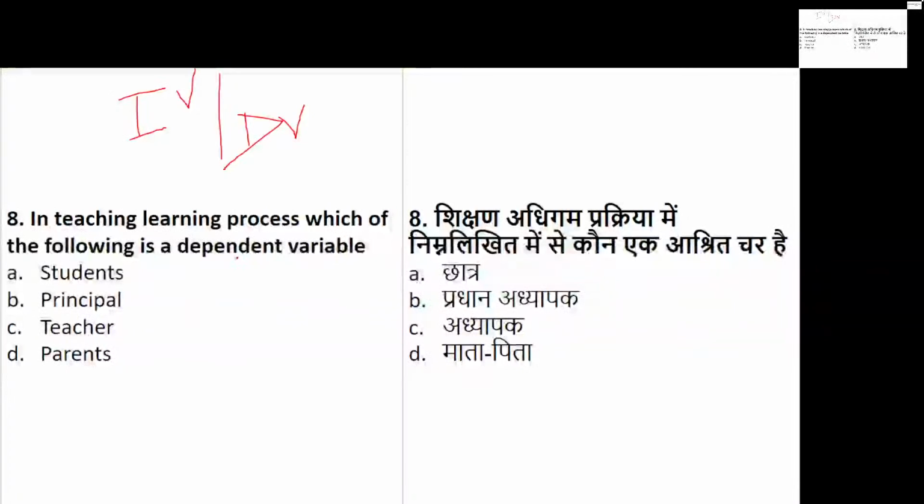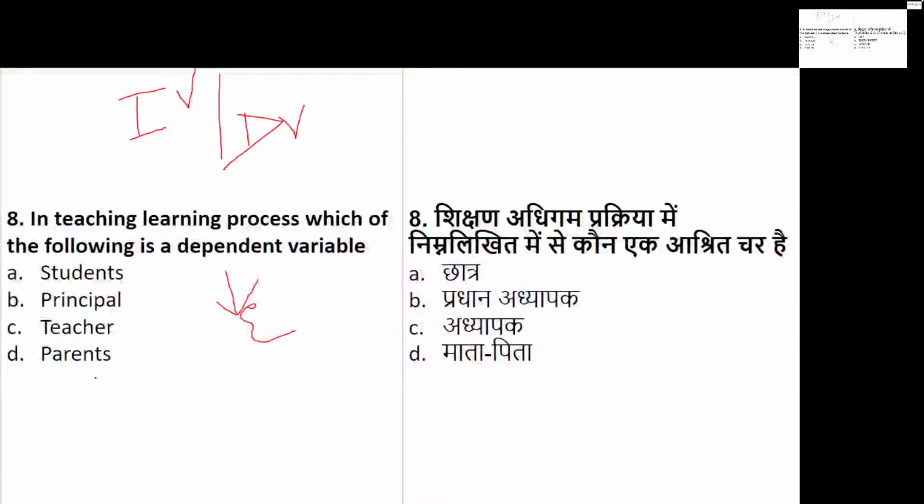Yes, all the students who are answering correctly, because I think there is one small fraction of lag between the screen and my side, but answers are coming very correctly, so I'm just moving ahead. Okay, so in teaching learning process, which of the following is a dependent variable? A dependent variable means where we can see the effect. The effect is seen on the students, the principal, the teacher, or the parents.